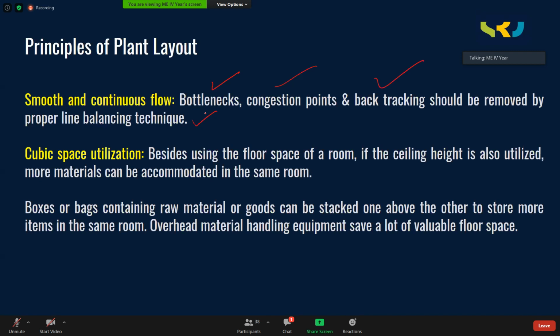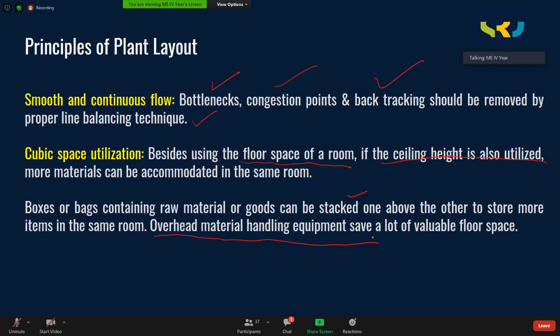Then, as we discussed in the objectives, the principle says cubic space utilization. Besides using the floor space of the room, not only the floor, even the ceiling height can be utilized. Vertically also you can store. Cubic space: length, width, as well as height you have to take into consideration. So boxes or bags containing raw material or goods can be stacked one above the other to store more items in the same room.